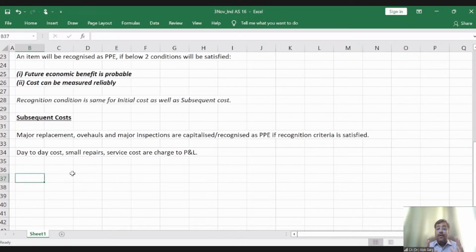The intent is to capitalize the major replacement, because if you do the major replacement, it will even increase the life of that asset, because that will have a huge impact on that particular asset, right? Or overhauls. Overhauls means again a major expenditure. And major inspections. Major inspection means, for example, in the aviation industry, for example, Indigo Airlines, the aviation authority says that every 3 years or every 5 years, you have to get the inspection done.